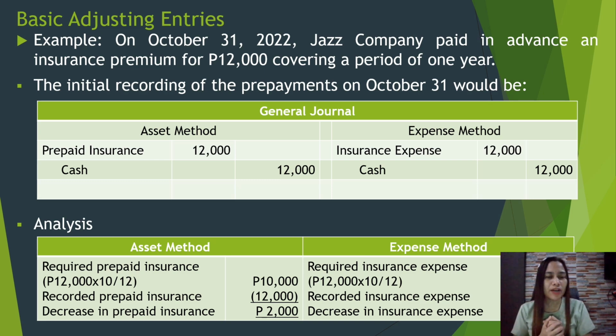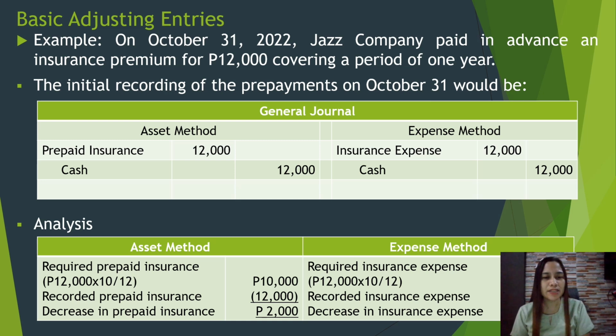So there are 2 months which were already used or consumed. So 12,000 times 10 over 12 under the asset method, because the asset method will reflect the insurance which was not yet used. So 12,000 times 10 over 12, 10,000. Then the recorded prepaid insurance is 12,000.